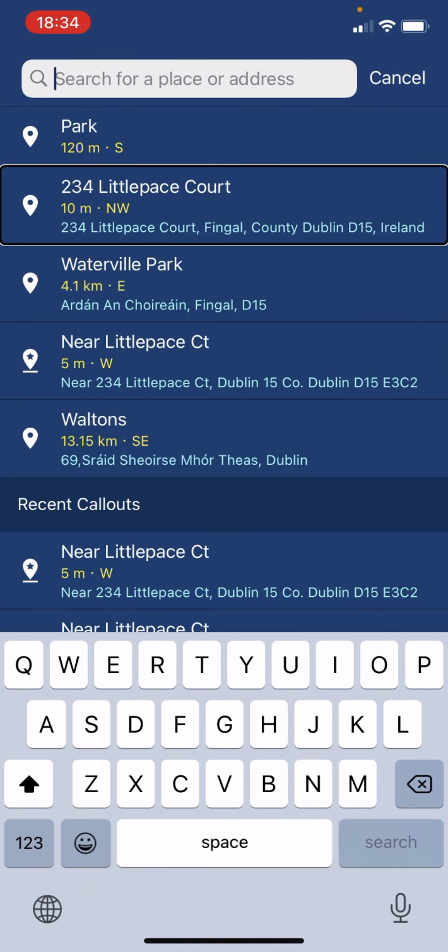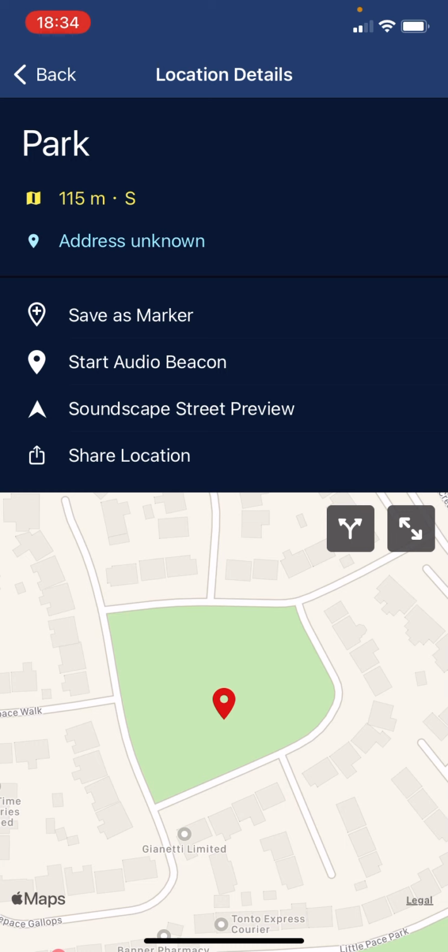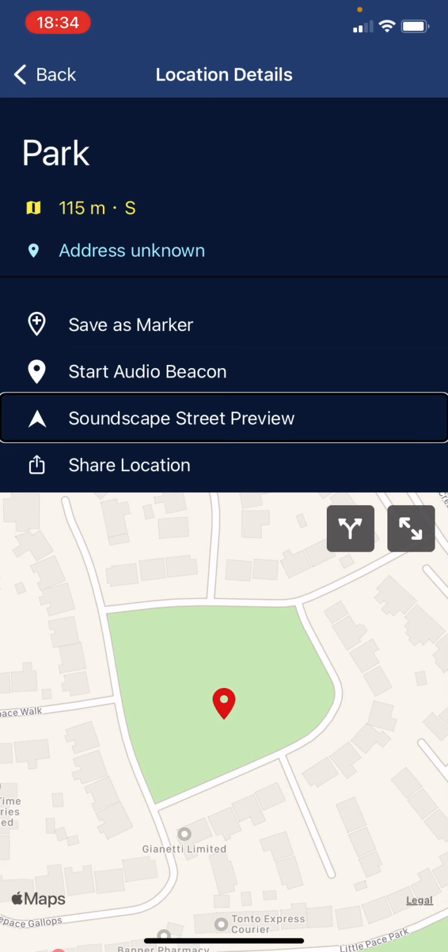Search results. 234 Place Court, and it is northwest. Park, 120 meters south. So then, cancel button. Again, search results. Park, 120 meters also south. I will choose this park. Back button. That's nearby. Then Park. Save marker. Start audio beacon button.